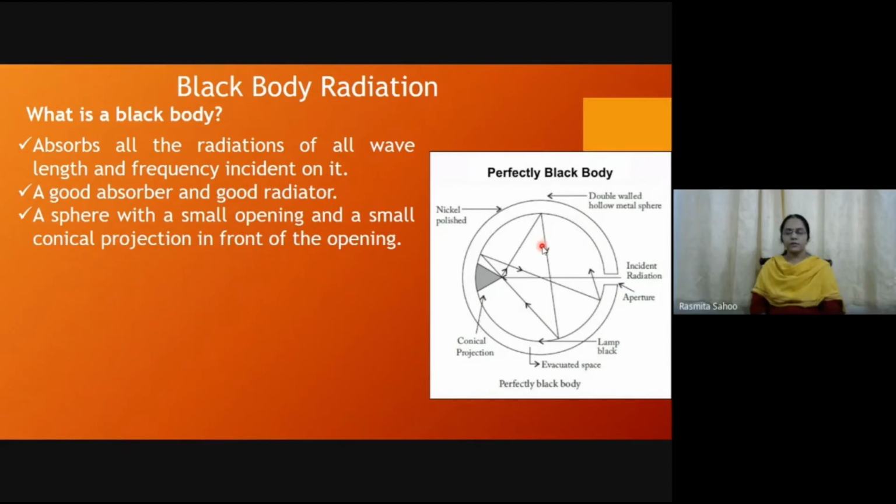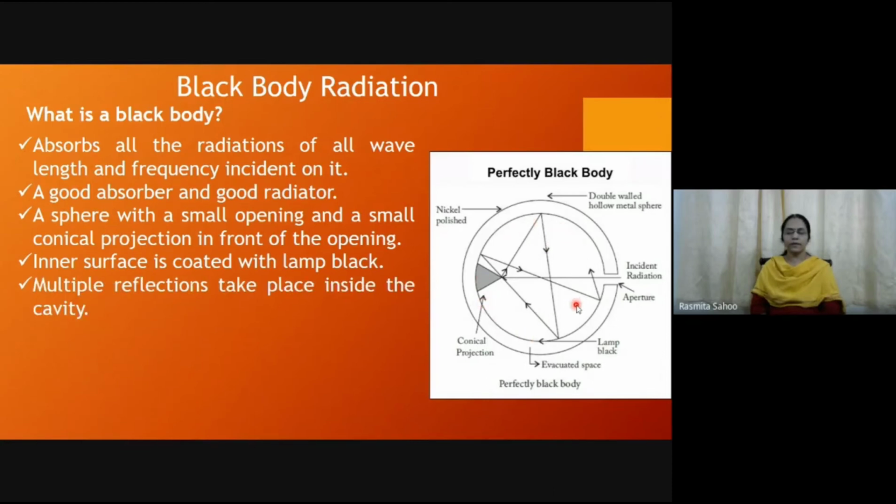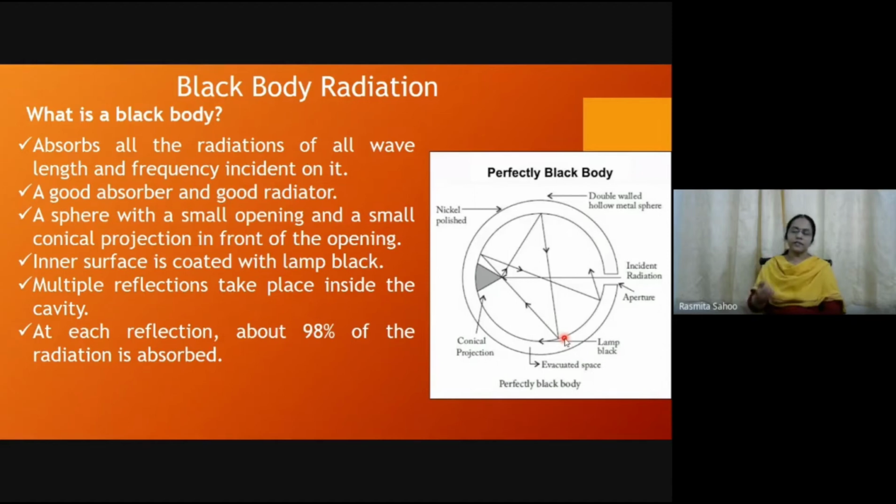So it is a sphere with a small opening and a small conical projection in front of the opening, and the inner surface is coated with lamp black. Multiple reflections take place, as I have already told you. These are the multiple reflections taking place inside the cavity. Each reflection, like I can consider this one reflection, during one reflection about 98% of the radiation is absorbed. So if this is 100% and it hits the point here and gets reflected back, at that time 98% is already absorbed.